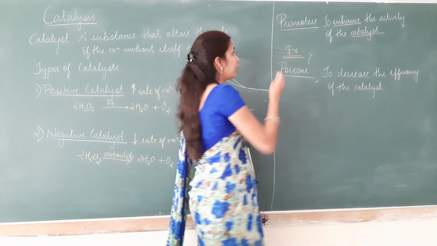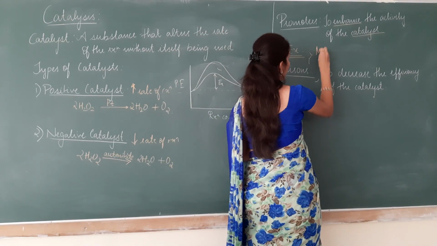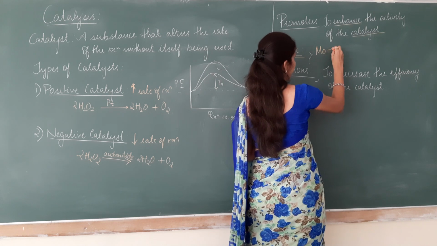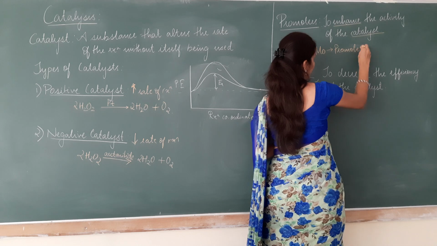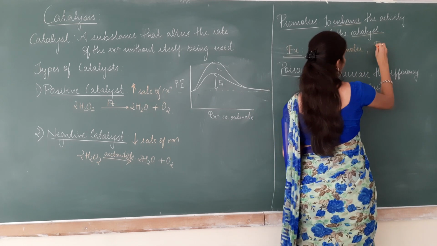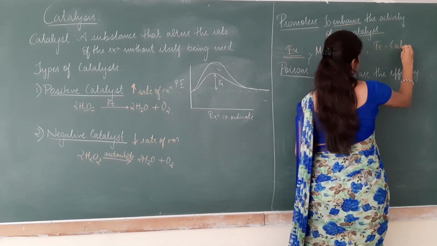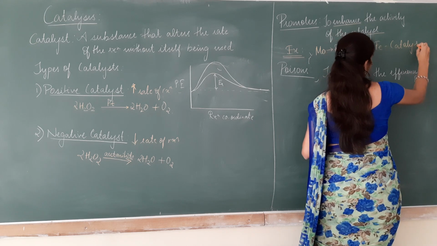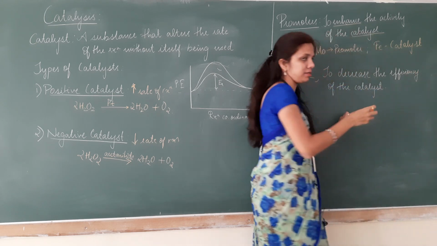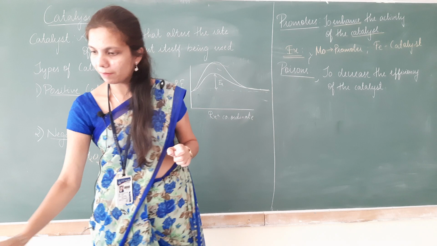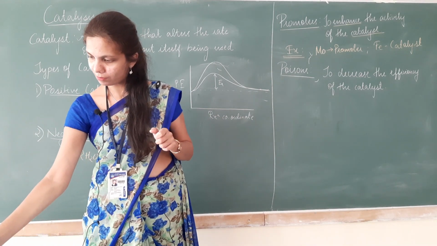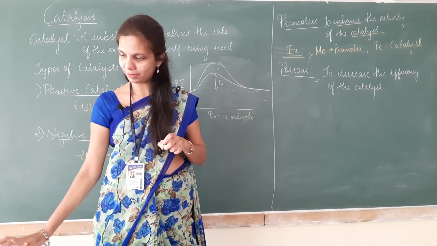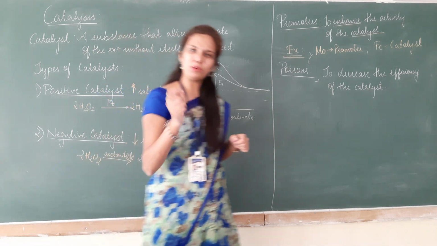An example of a promoter is molybdenum, and iron acts as the catalyst.